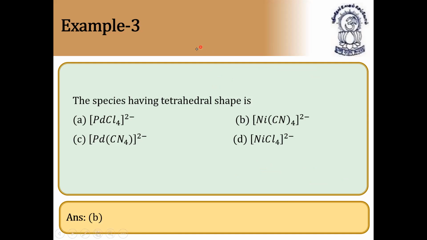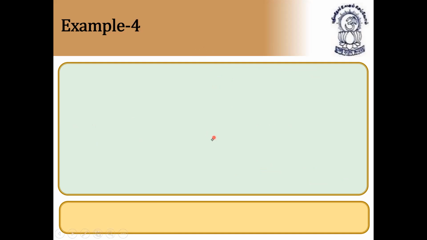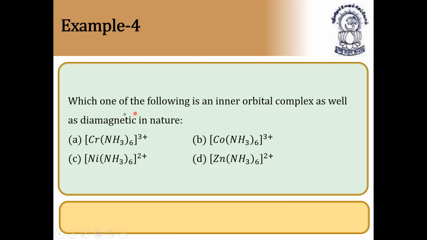Next question. Which one of the following is an inner orbital complex as well as diamagnetic in nature? Generally inner orbital complexes are paramagnetic, but still they can be diamagnetic. First of all, an inner orbital complex means a strong field ligand. Here all the ligands are the same, ammine, so the strong field ligand criterion will not help. We only have to check the oxidation state of the metal.